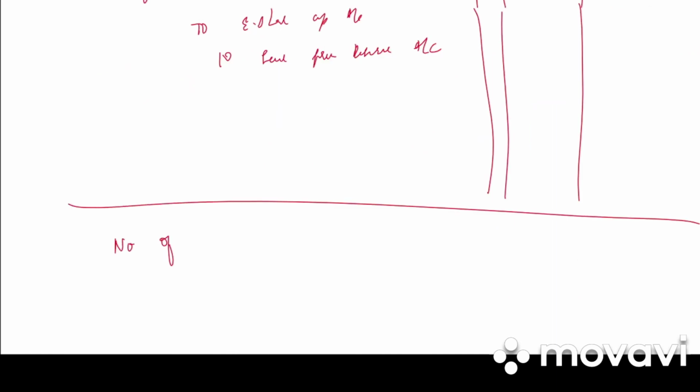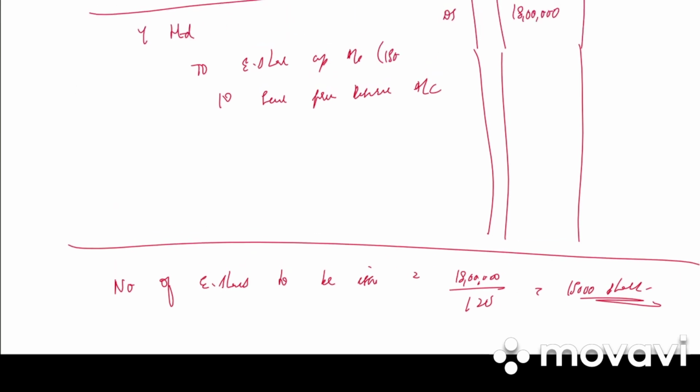So write down working note, number of equity shares to be issued. In this case, it is premium. So it is 18 lakh divided by 120, 15,000 shares. So it is 15,000 into 100 will be equity share capital, that is 15 lakh, and then 15,000 into 20 will be securities premium, that is 3 lakh.